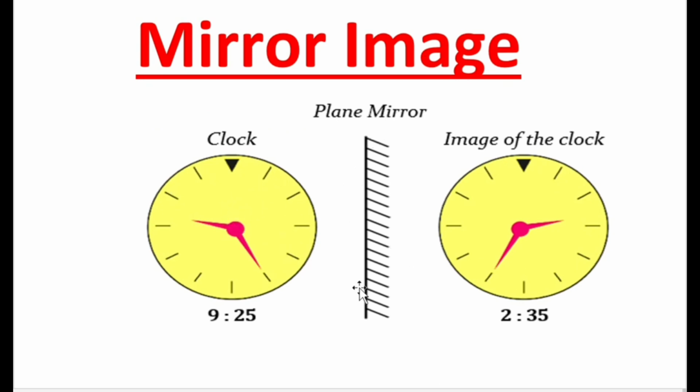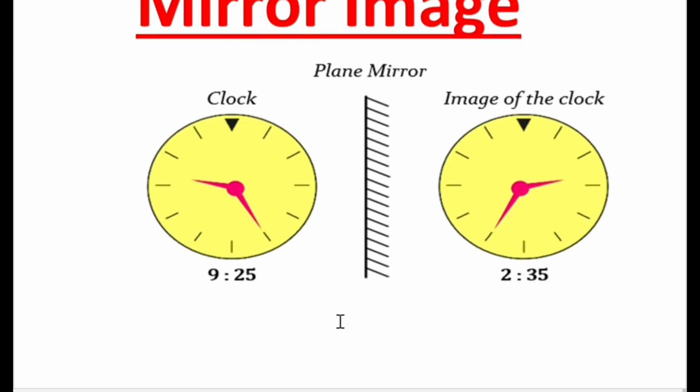If you place a clock in front of a mirror, there will definitely be a mirror image. If you stand in front of a mirror, your image will be reflected in a certain way. Similarly, if you place a clock in front of a mirror, there will be a reflection of another image. If you place a 9:25 clock in front of a mirror, you will get a 2:35 timing as the image from the mirror. Sometimes it will be difficult to find the exact answer.